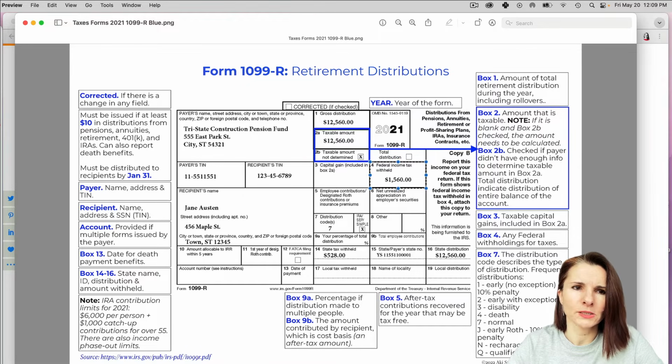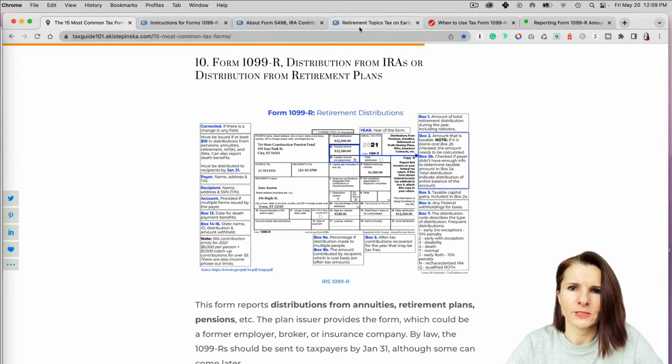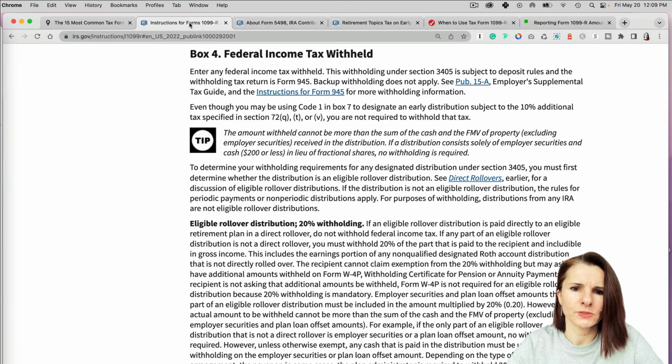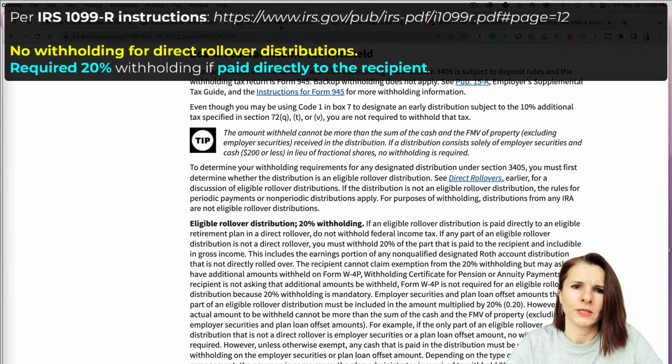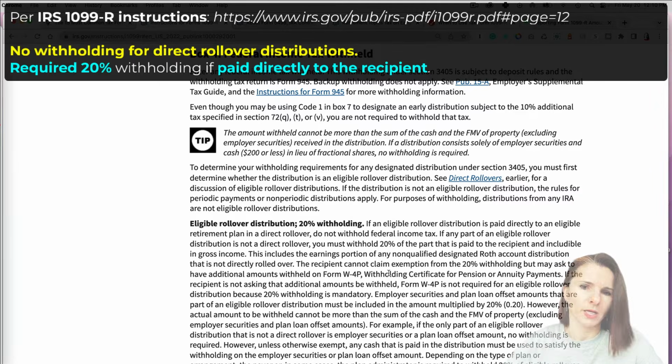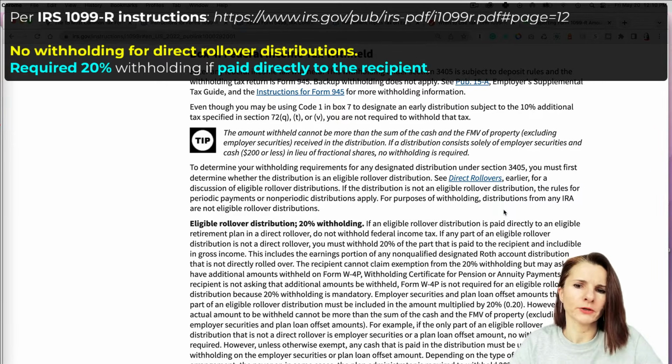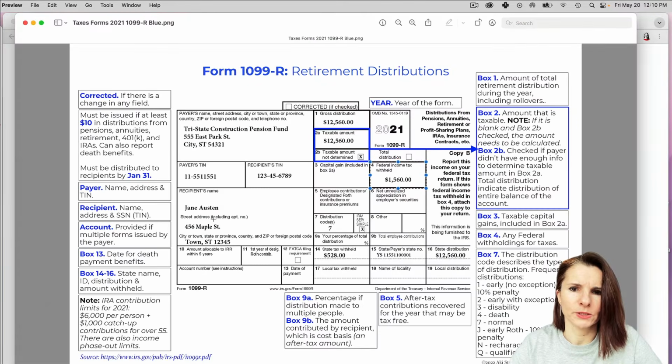However, if it's not through an account that's accepted, per IRS website, they might have 20% withholding that's required. Let's say if the distribution was directly to you. So you didn't roll it over, but you directly just took out the money. It could be a required 20% withholding. So it's important to know that could be a possibility.